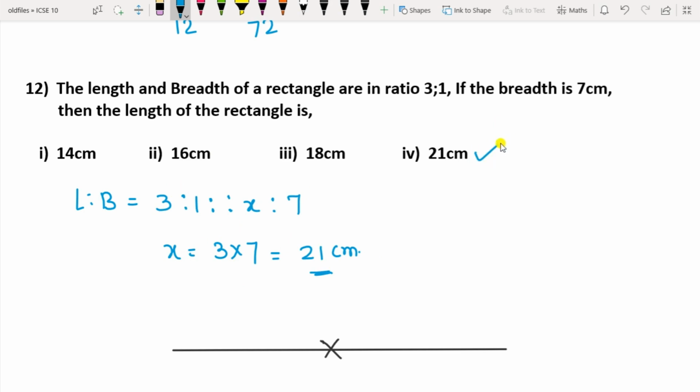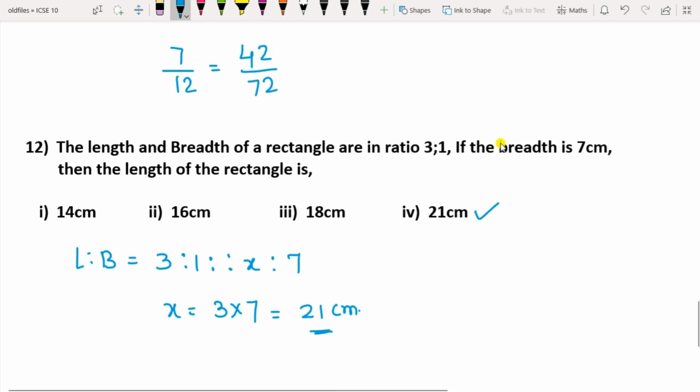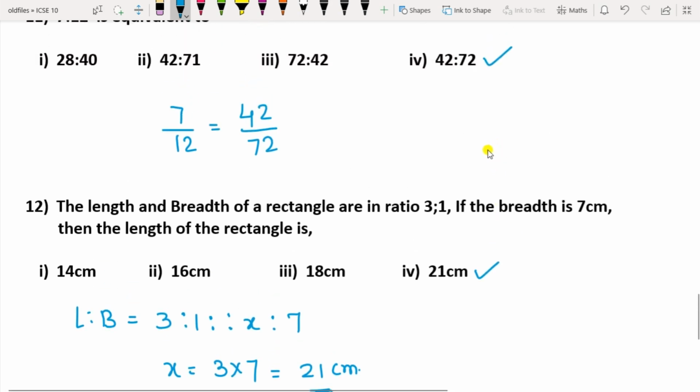So this way you have to solve your MCQs for ratio and proportion. You can check out the second video also. I have solved some more MCQs in the second video too.